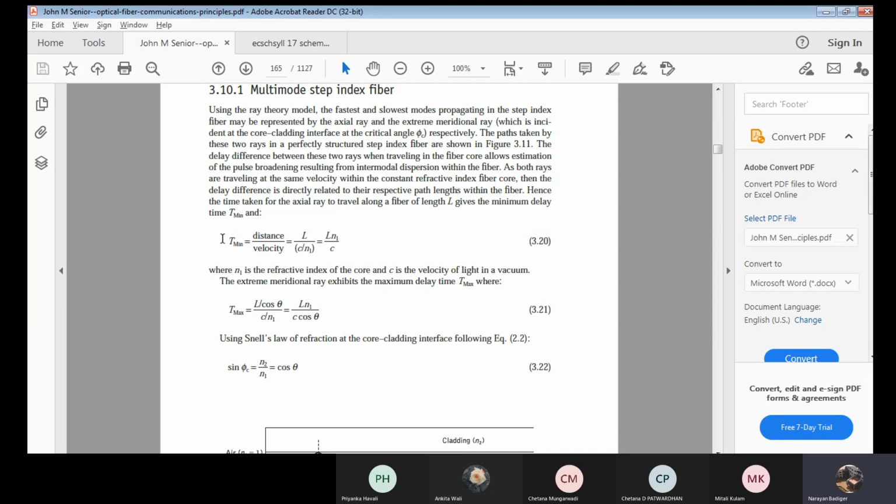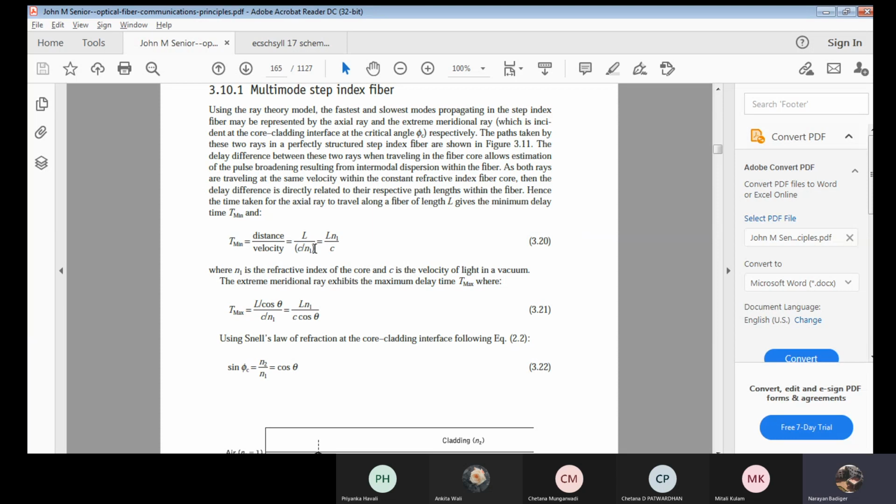Here I am trying to find the equation for T min, that is the minimum delay time. It is given by distance by velocity. Based on some science concepts, you can derive this. Distance is in terms of L. Velocity is C by N1, considering the velocity of light and the refractive index N1. This velocity I am considering with respect to air as well as cladding as well as core.